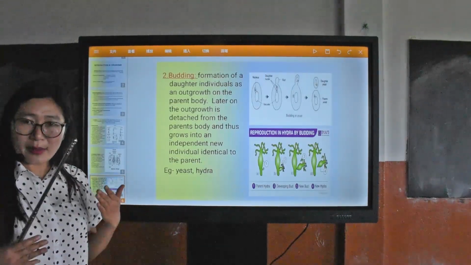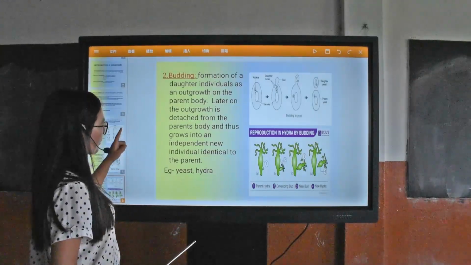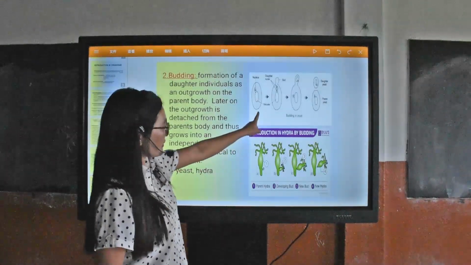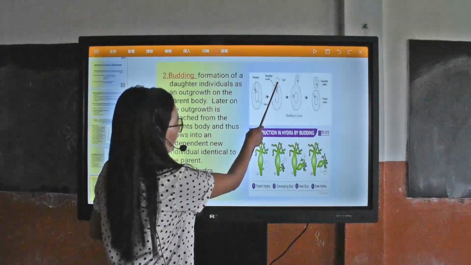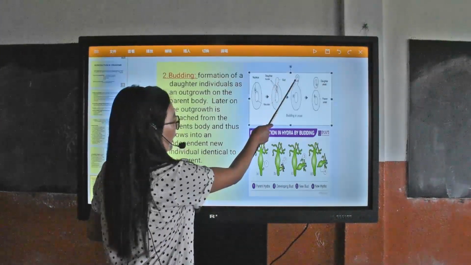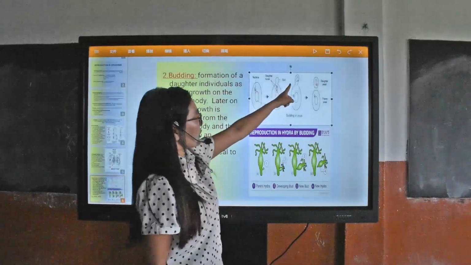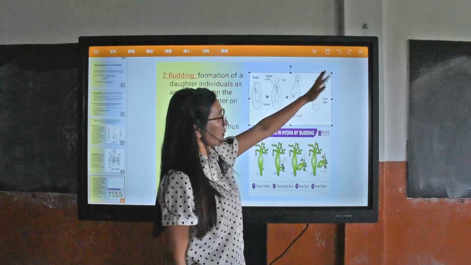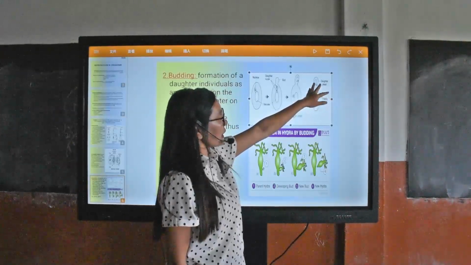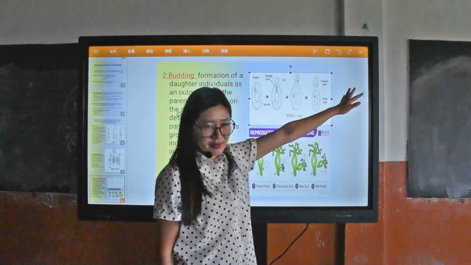That is what we call budding. Budding is mainly found in yeast and hydra. This is the parent body and a small bud is developed on it. Later this bud detaches from the parent body and develops into an independent new daughter individual.